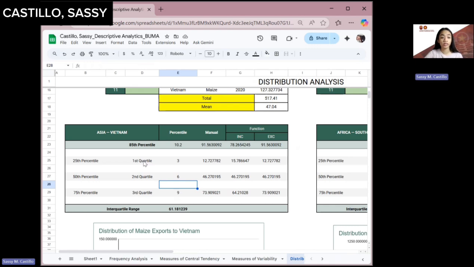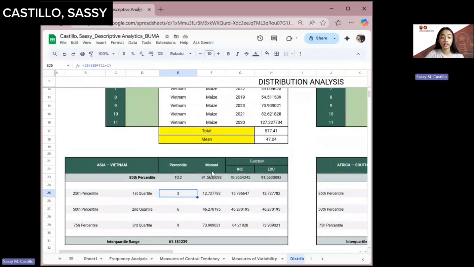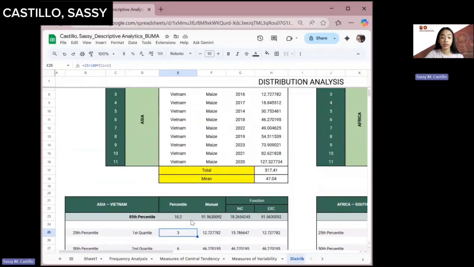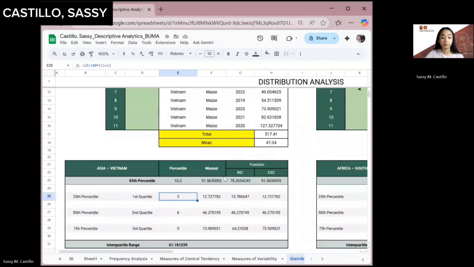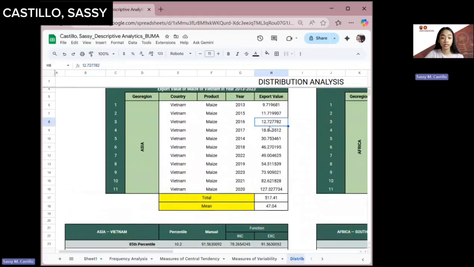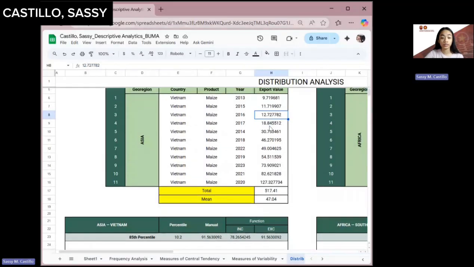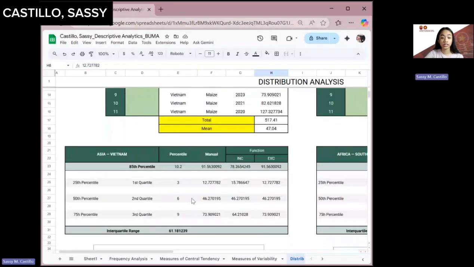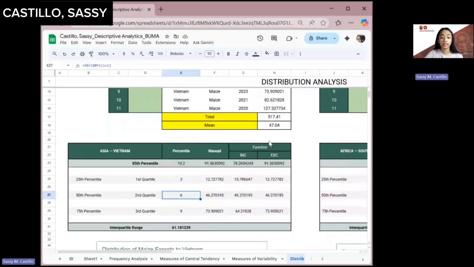You can see here the formula that I use, and then the second quartile is 50 over 100, and of course, once we get the position, we will find the value in our export values. As you can see here, the third export value is 12.72, which is in 2016. Our sixth value is 46, and the ninth value is 73.9.